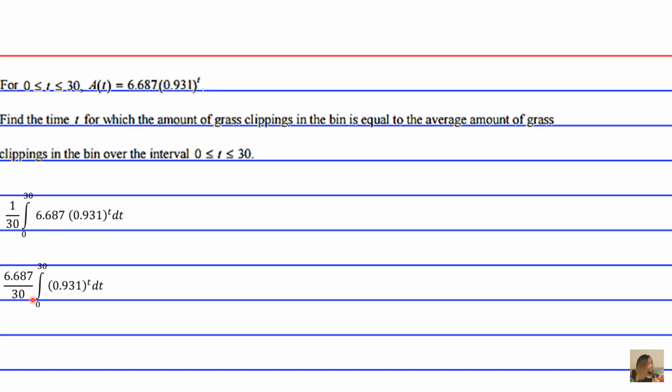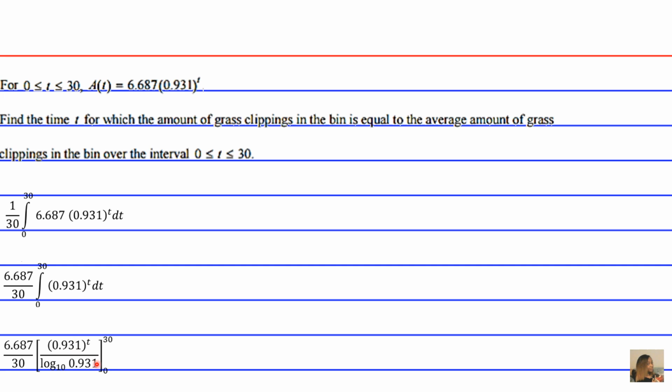So basically, we factor out constants, and once we're finished factoring out our constant 6.687, we're going to solve the integral for the inner expression, okay? And basically, you have to use the fundamental theorem of calculus here and just take the antiderivative. So the antiderivative of anything raised to the variable that you're integrating with respect to is going to be the same expression, so it would be 0.931 raised to the t power divided by the log base 10 of the base. So it's going to be divided by the log base 10 of 0.931, okay?